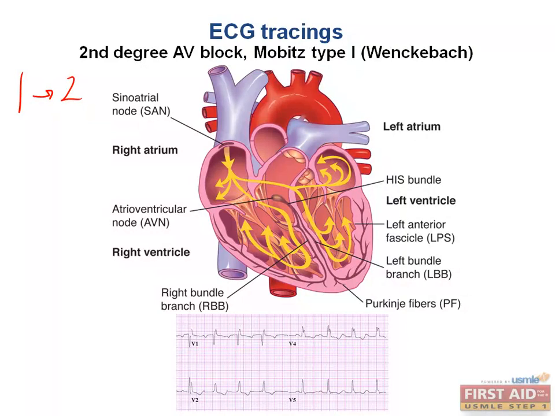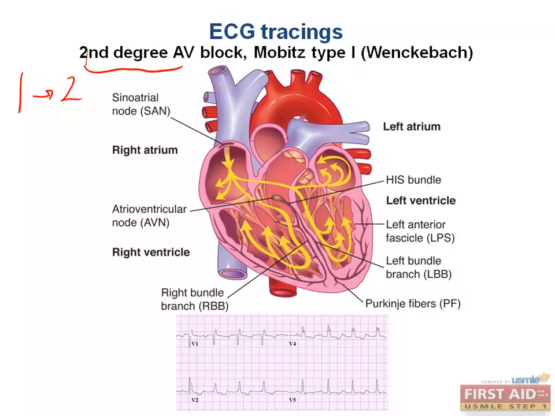We have to know what it is, then we have to memorize 3 different ways to call it. Yep, unfortunately not much to do here but to remember the name, but we can understand the pathology. So what is going on in the second degree AV block, Mobitz type 1 block, or Wenckebach block?